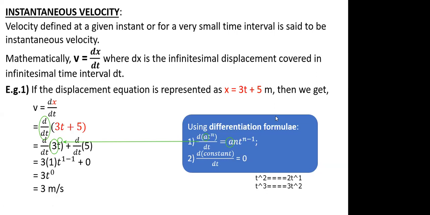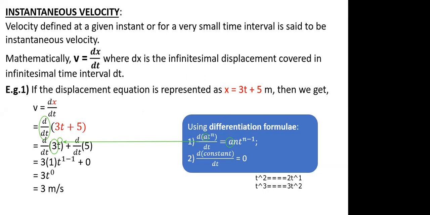Naman, I have one question related to the first differentiation formula. Sir, in that, why do we have n multiplied with t raised to n minus 1? That is a formula, dear, and this formula we actually derive using the first principle of differentiation. When you learn calculus, you learn the first chapter called limits. After learning limits, you know all the calculations and formulae to be applied in limits.